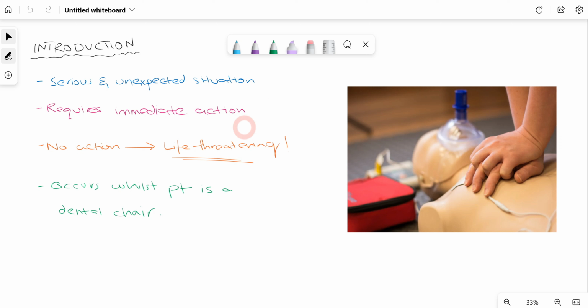Now, when these medical emergencies occur, the patient has to be treated immediately. There is supposed to be no delay, because if there is some delay or no action is performed, it can be life-threatening for the patient as well. These conditions can vary from not that life-threatening up to a condition which can be life-threatening and some help has to be called for in order to save the life of the patient.